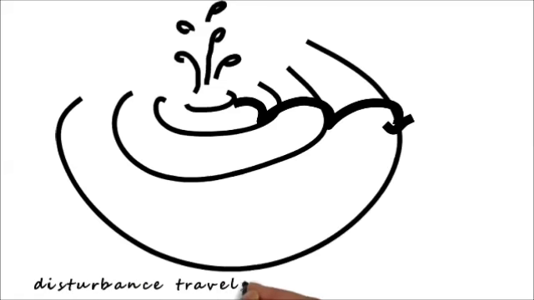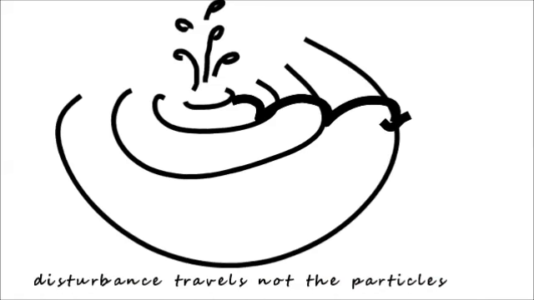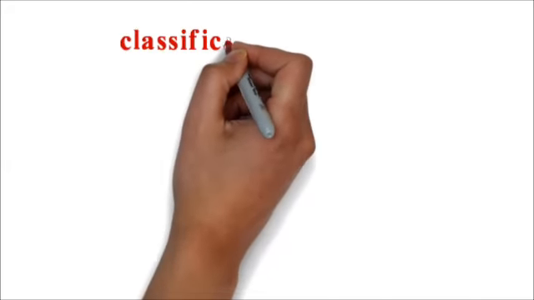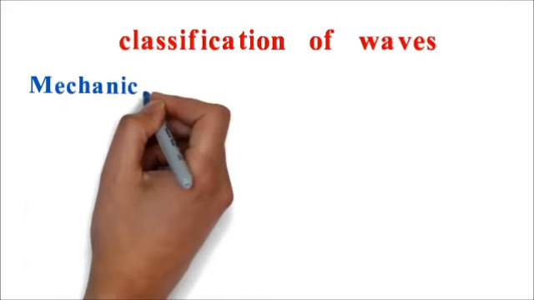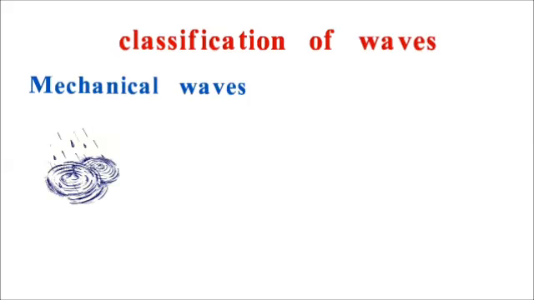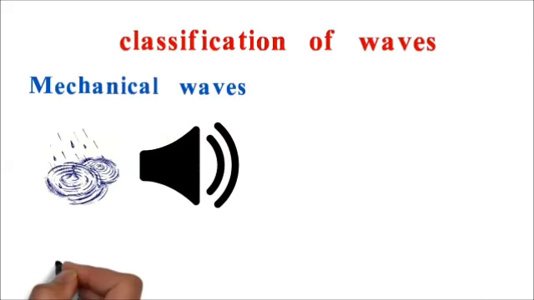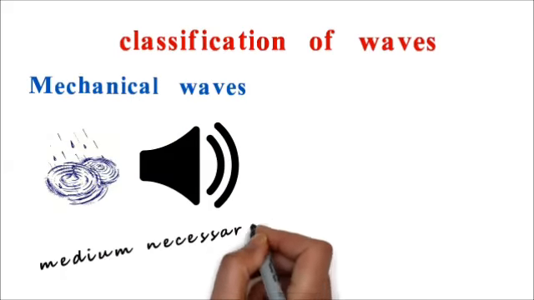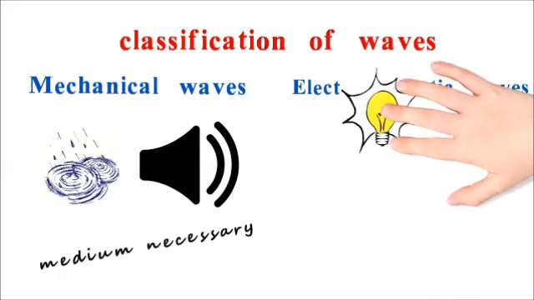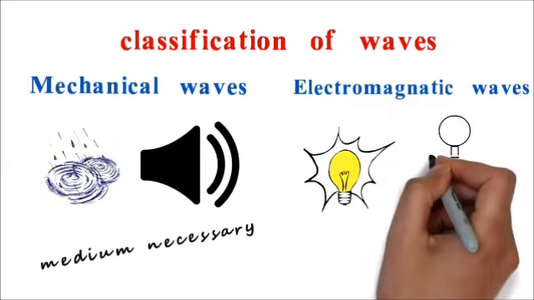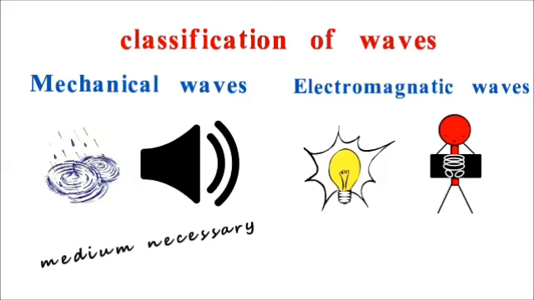The waves you see are the propagation of energy through the water, but the individual particles of water do not travel with the wave. Depending on the necessity of a medium, we classify the waves into two types: mechanical waves, like our water waves or sound waves, which require a medium for propagation, and electromagnetic waves, like light waves or X-rays, which do not require a medium for propagation.